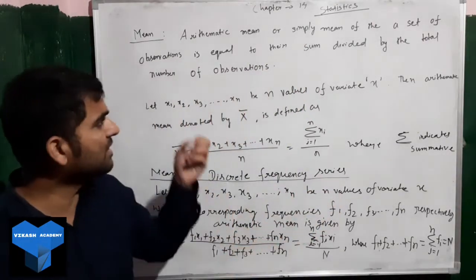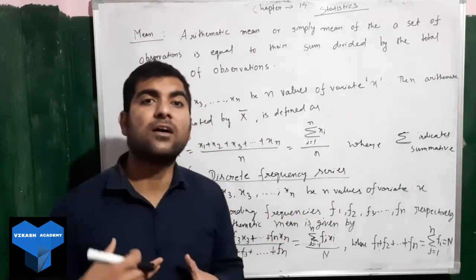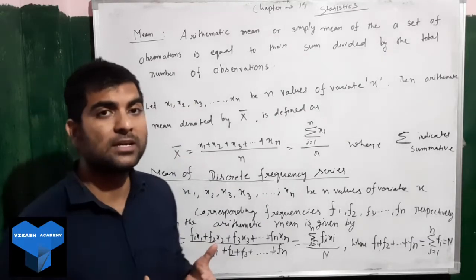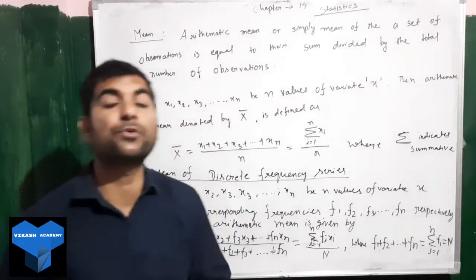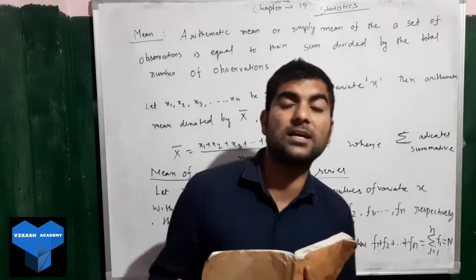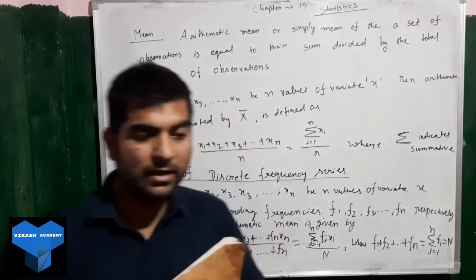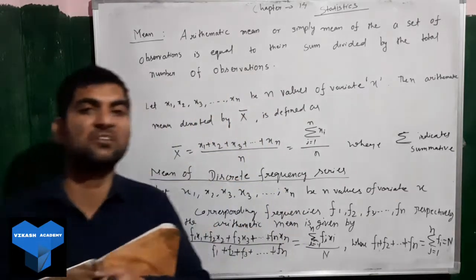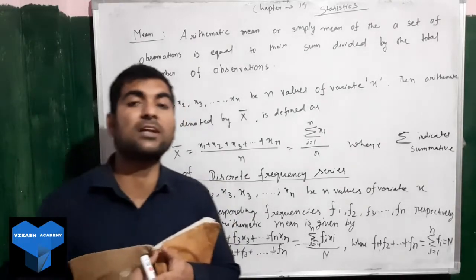A simple way you can remember what statistics is: it is the science of finding the average. It is the way of finding the average, the science of average, or we can also say statistics is the science of counting. If you want to give the detailed definition of statistics, how will we define it in detail? So you can also say statistics is